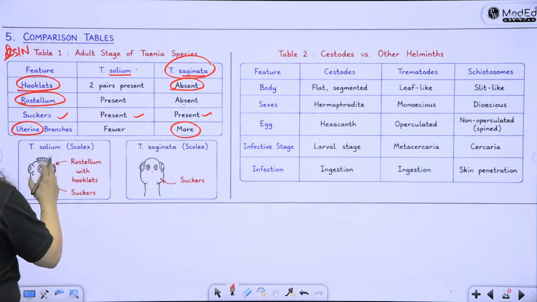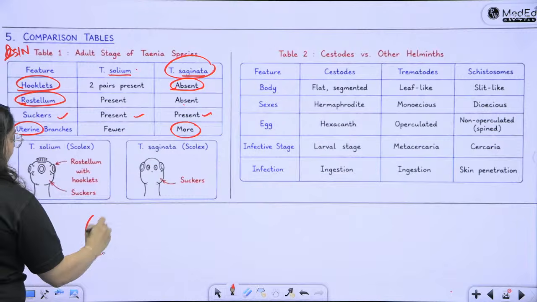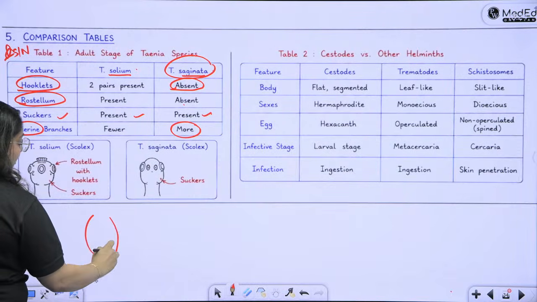You can also draw very, very simple diagrams. Simply draw this scolex, then draw the neck.